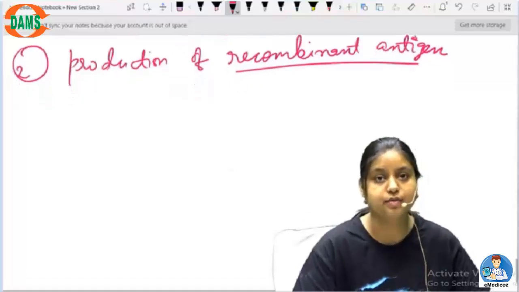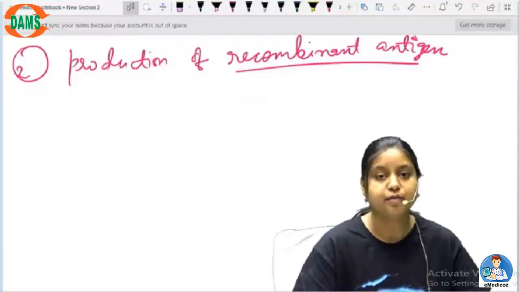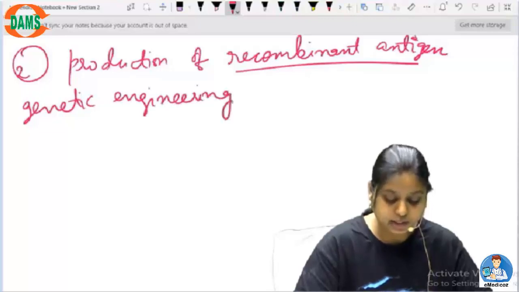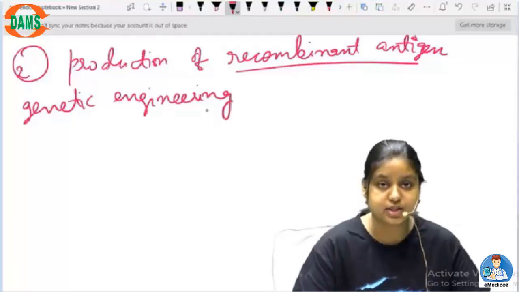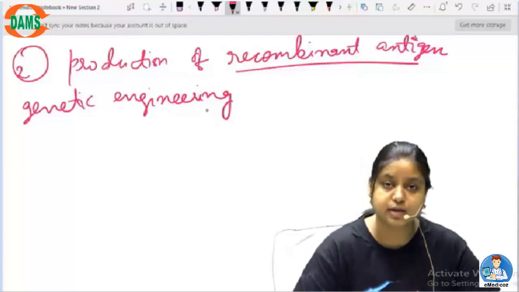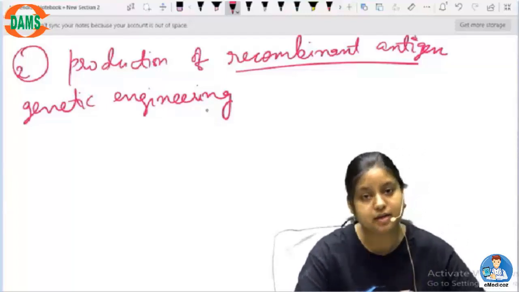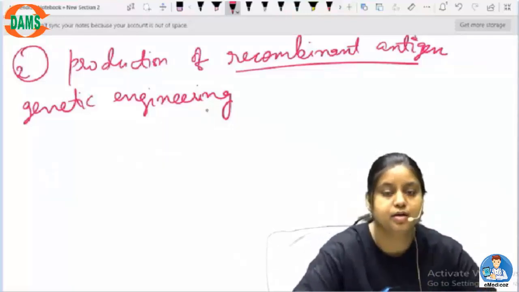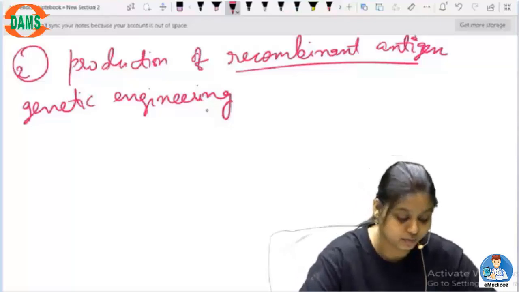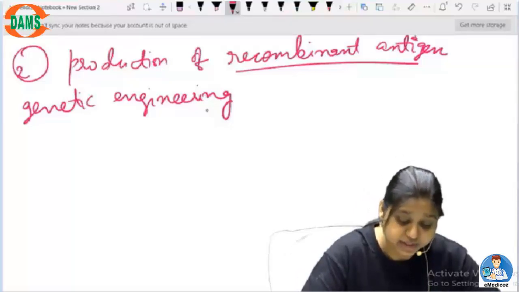A recombinant antigen means we use genetic engineering techniques to create or mutate a particular protein or enzyme that is causing the disease, modify it, and then create the same antigen and put it into the host organism as a vaccine.